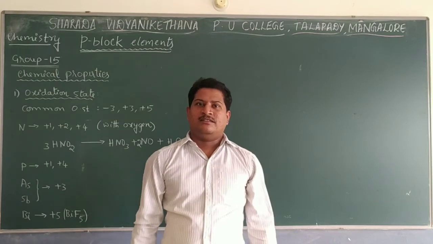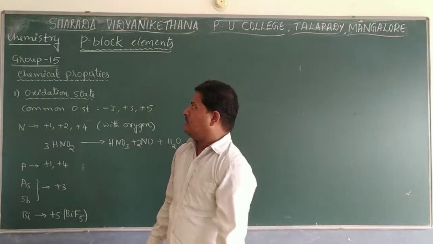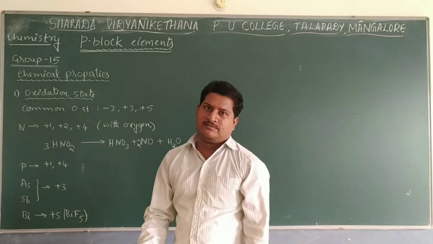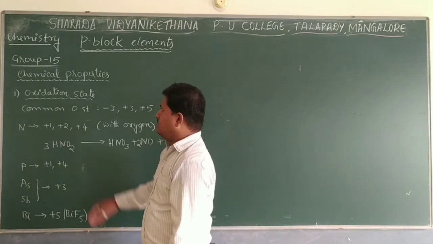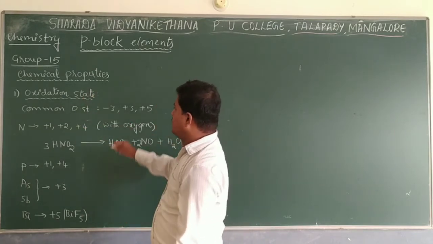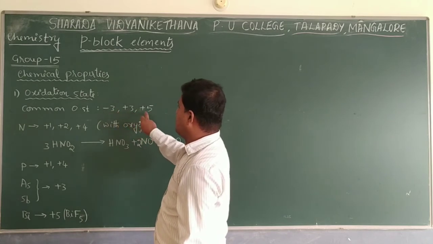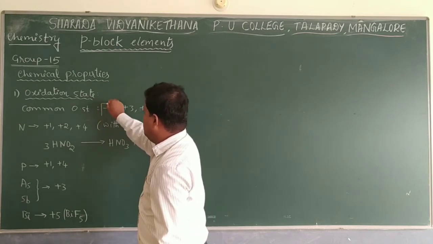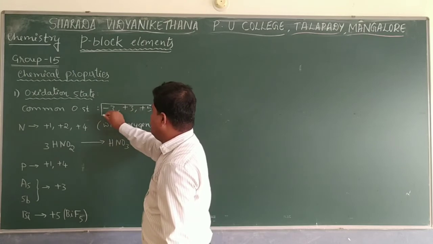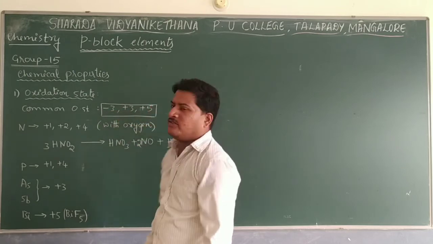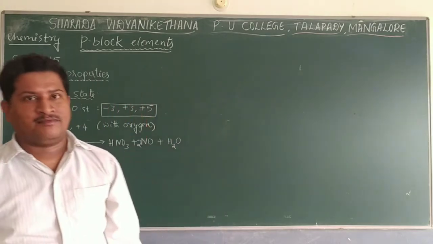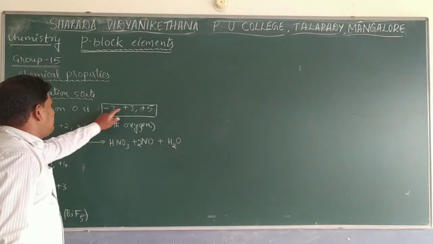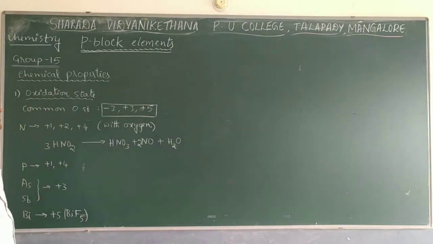Let us see the chemical properties, first the oxidation state. Here it is observed that group 15 elements commonly show -3, +3 and +5 oxidation states in their compounds.